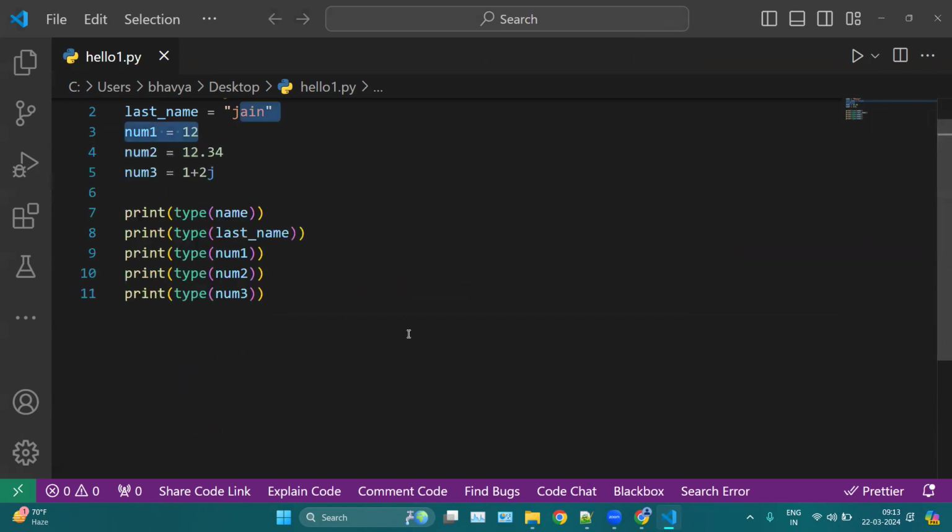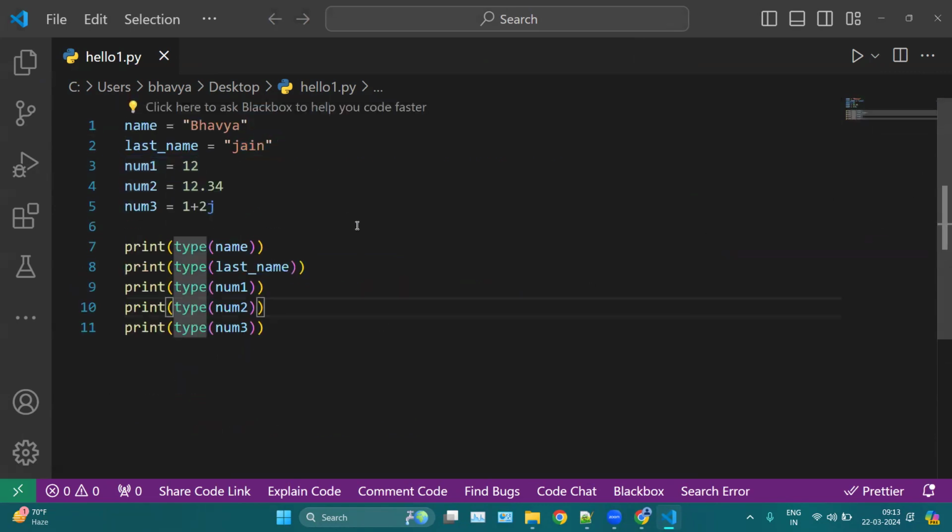Now here we are not talking about variables. Variables are variables only, but this type function will show you what kind of value you are storing inside your variable, and that is known as data type. Data types are the kind of data you are storing inside a variable. So name is a variable, and this one is a data type string.